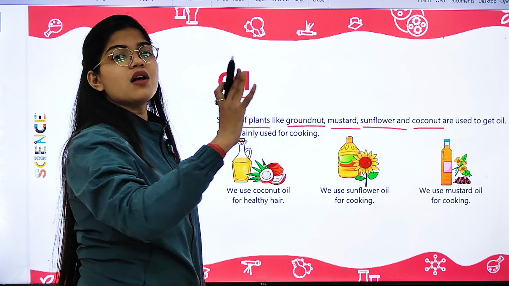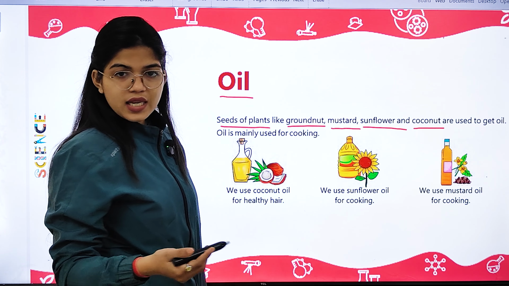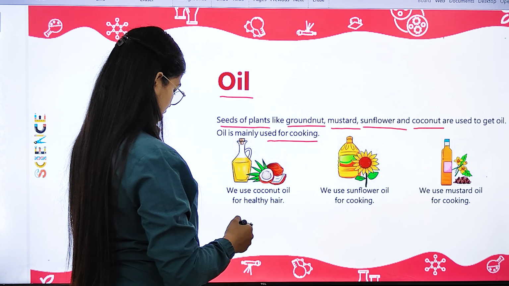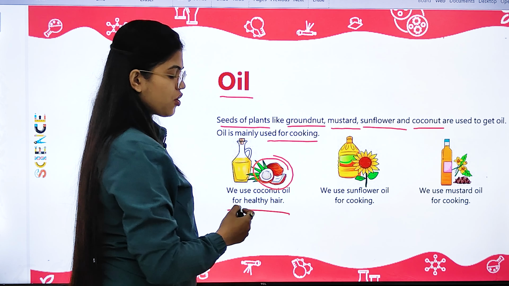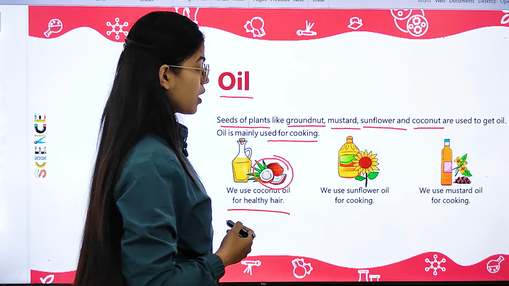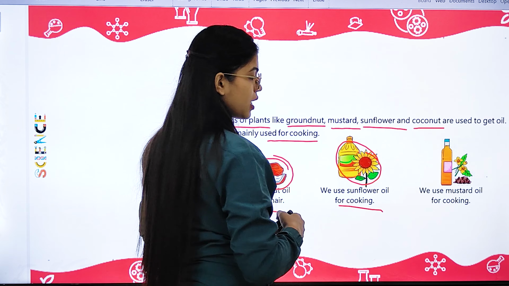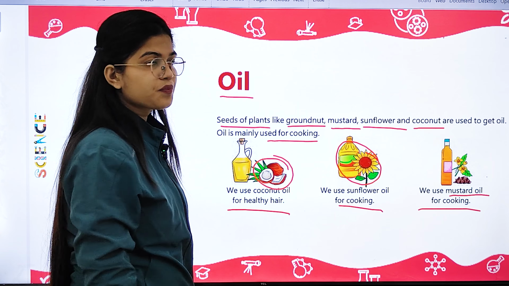These plant seeds are all used to get oil. And this oil is mainly used for cooking purposes. For example, coconut oil is used for healthy hair. Then sunflower oil is used for cooking, and mustard oil is also used for cooking only.